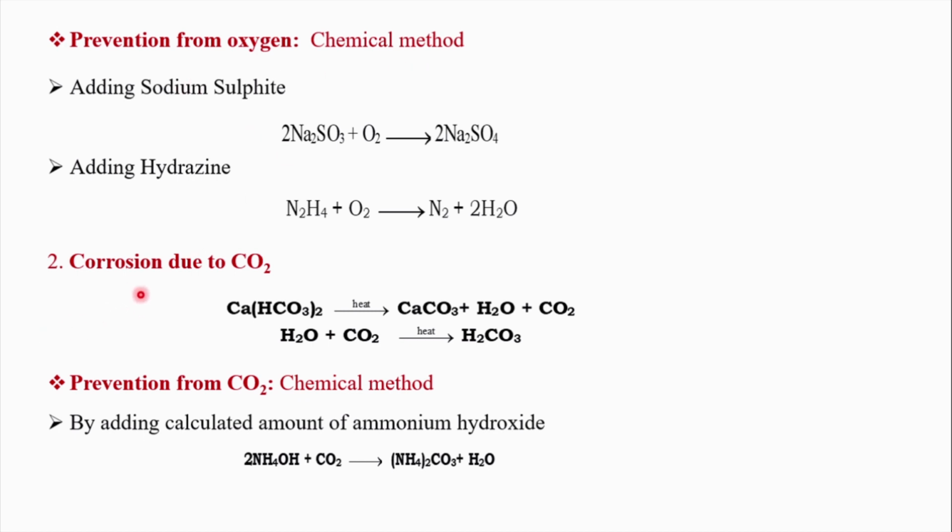Moving on to the second type of boiler corrosion, that is corrosion due to carbon dioxide. The amount of carbon dioxide permitted in the boiler feed water is less than 1 ppm. If it exceeds 1 ppm, it will create a problem. What is that problem? Let's see. How can the carbon dioxide concentration increase in boiler feed water? It is because of the dissolved salts present.